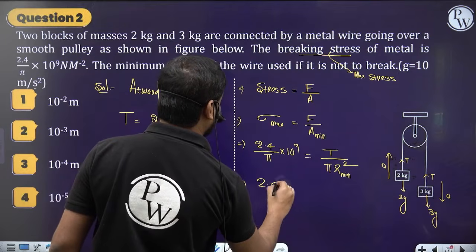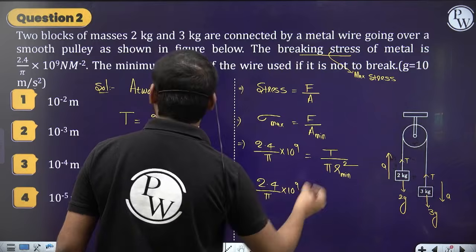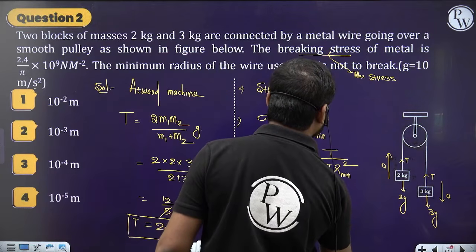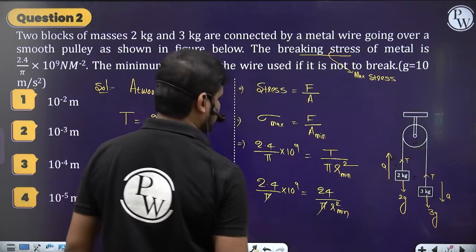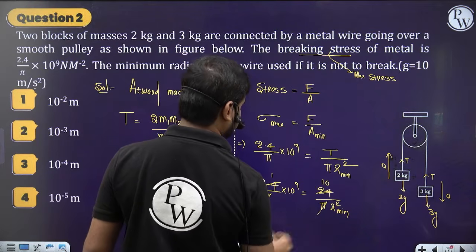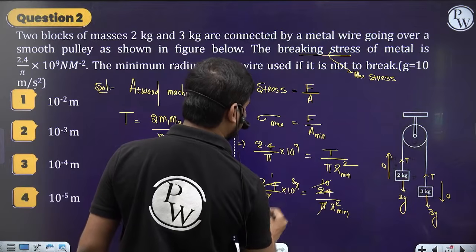So 2.4 by pi into 10 to the power 9 is equal to, in place of tension I am writing 24 by pi, r square minimum. So here pi gets cancelled. Then 2.4 one time, 2.4 ten times, so 1 and 10 cancel, 8 will be left.